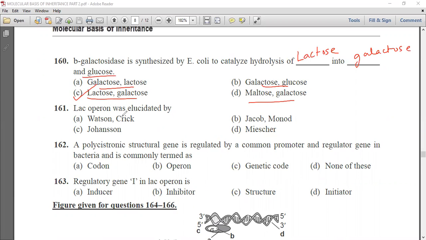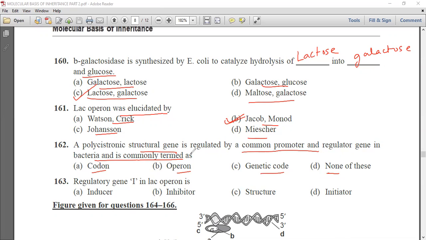Next question is, lac operon was illustrated by Watson and Crick, Jacob and Monod, Johnson and Mischer. We know it was illustrated by Jacob and Monod. A polycistronic structure gene regulated by common promoter and regulator gene in bacteria is commonly termed as codon, operon, genetic code, and last option is none of these.